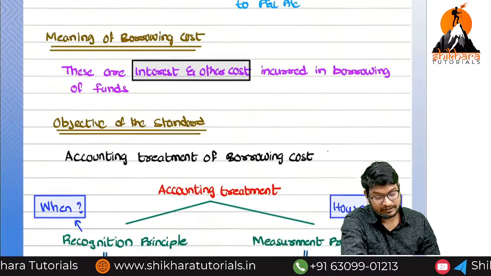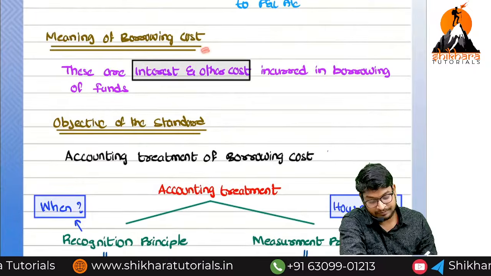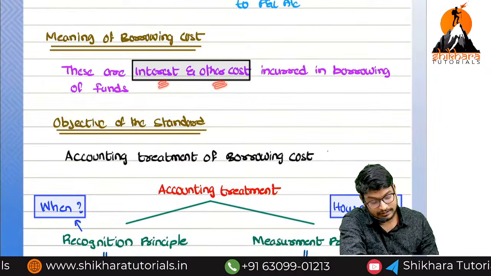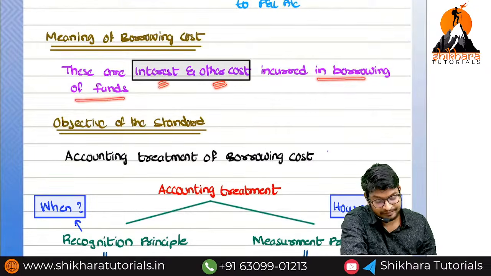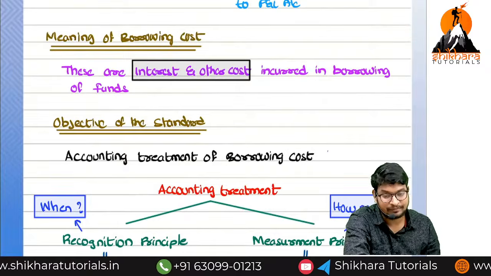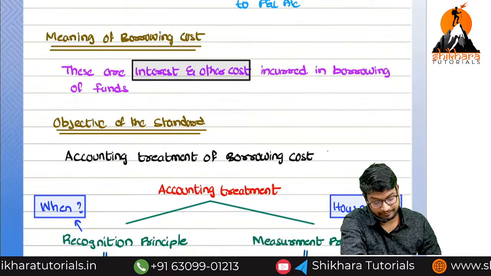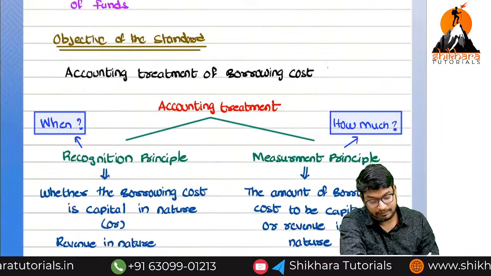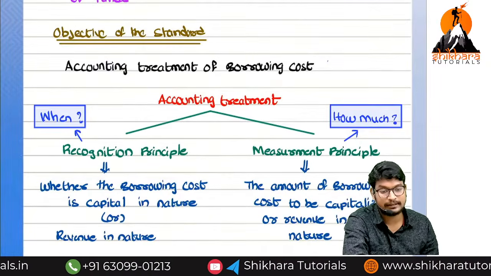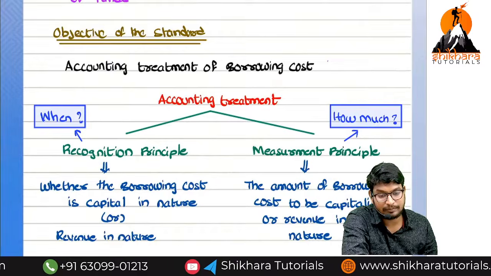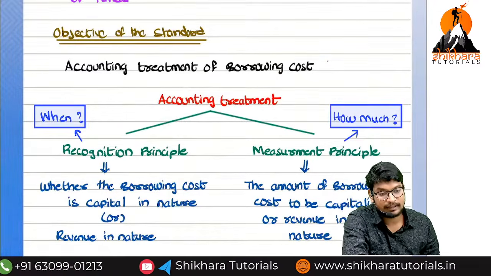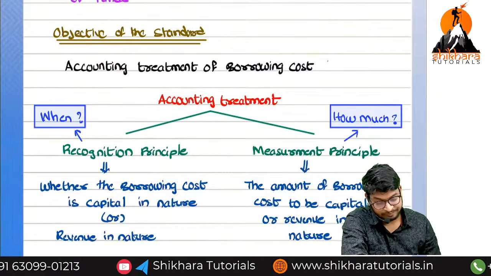So the total meaning of borrowing cost is nothing but the interest or other costs incurred in the borrowing of funds. Not only the interest, there are some other costs also included in this standard. I will discuss that at a later point of time. Next, what is the objective of this standard, sir? Accounting treatment of the borrowing cost is the objective of this standard. What is the meaning of borrowing cost? Nothing but interest on loan, as of now.